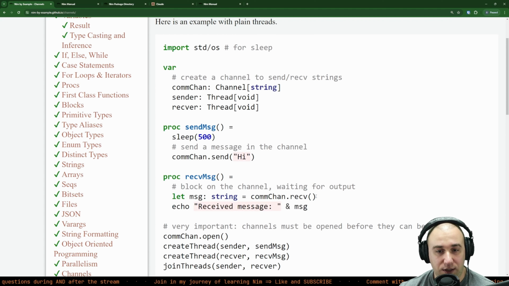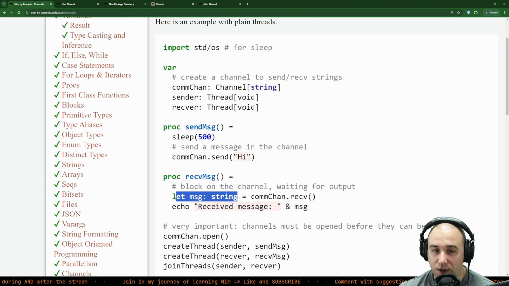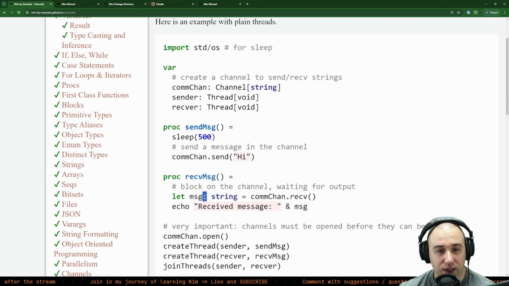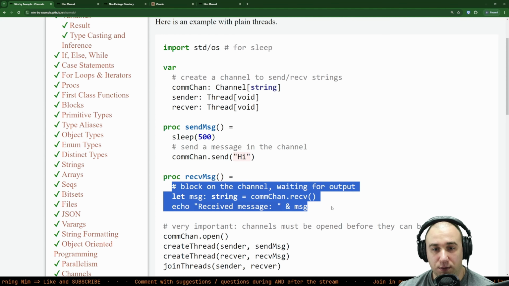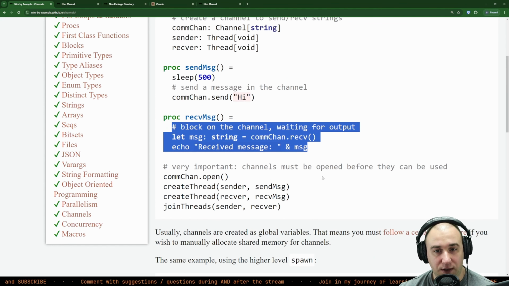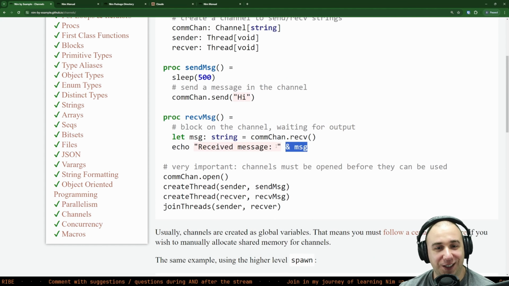So the nice thing about it is that we can just have a normal variable. We just get a string that we can operate on, do stuff with, and we should be safe from threads. We don't have to deal with any threads like that. We can just use that channel to send messages between the threads without complicated logic. Although channels can complicate things on their own, especially when you're waiting for something before it will send. So let's see if it works. I need to prove it works.